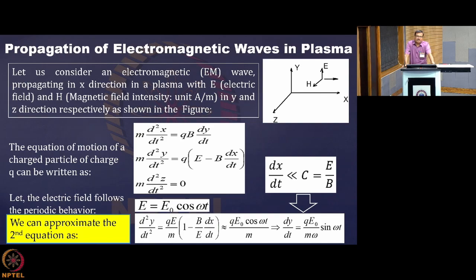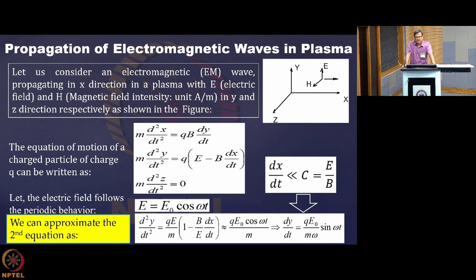What we can do now is assume that the electric field varies like E equal to E0 cos omega t. We can always assume like that, and we can approximate the second equation in the first white box.